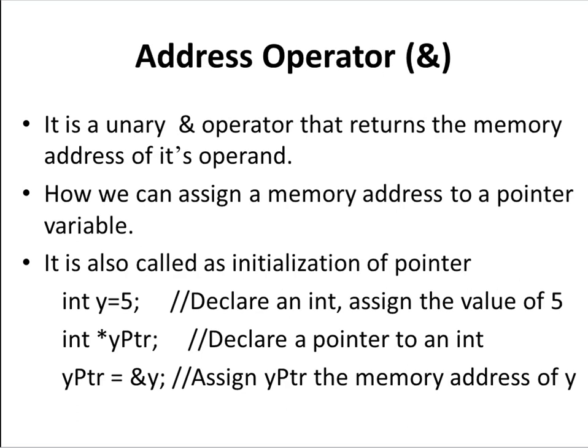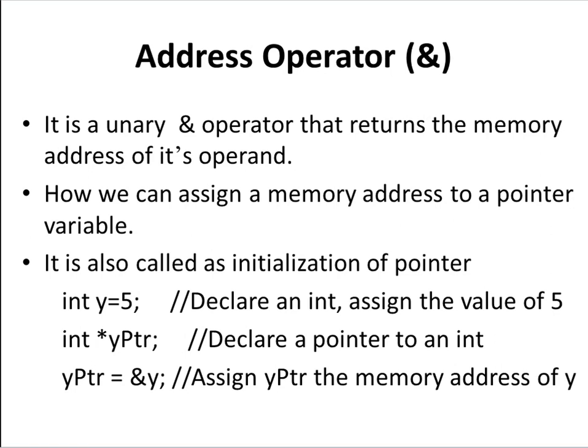In detail, we must know the two operators, ampersand and star. The ampersand is sometimes called the reference operator, or the address operator. It is a unary operator that returns the memory address of its operand, or the memory address of the particular variable. How can we assign a memory address to a pointer variable, also called initialization of the pointer? For example, int y equal to 5.